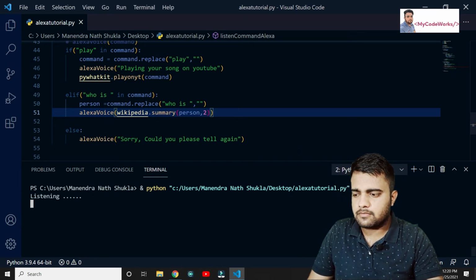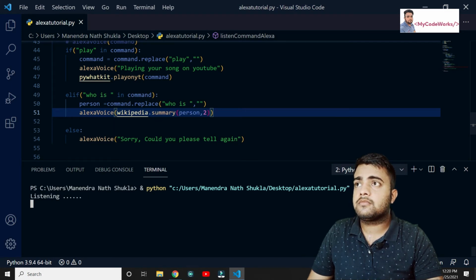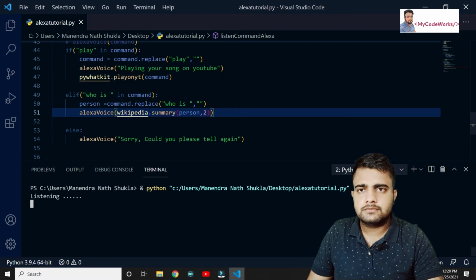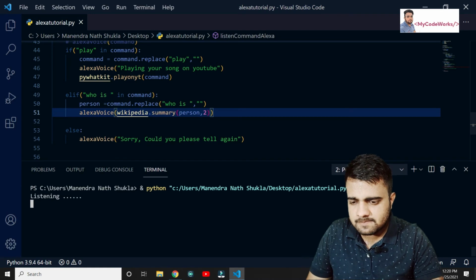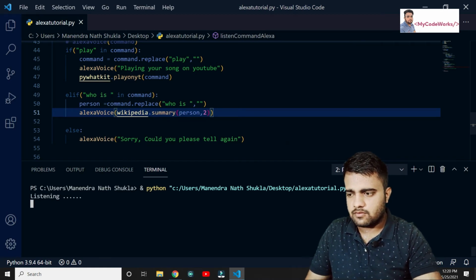Narendra Damodardas Modi, born September 17, 1950, is an Indian politician serving as the 14th and current Prime Minister of India since 2014. He was the Chief Minister of Gujarat from 2001 to 2014 and is the Member of Parliament for Varanasi.